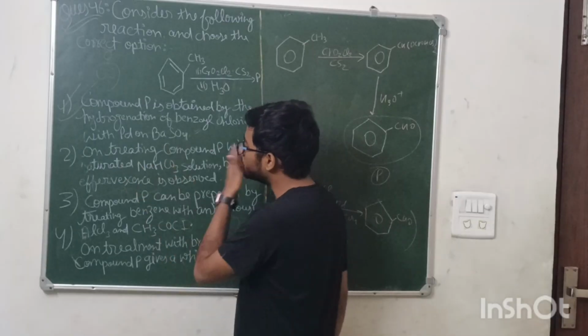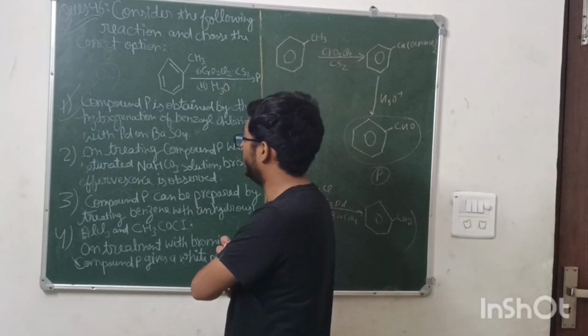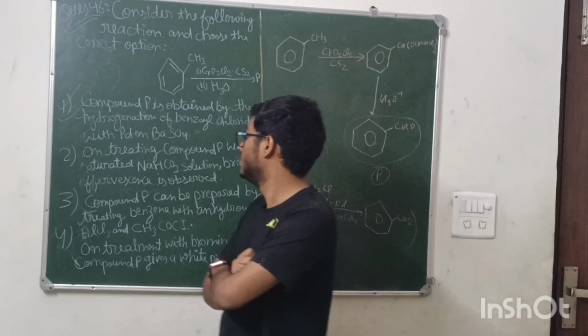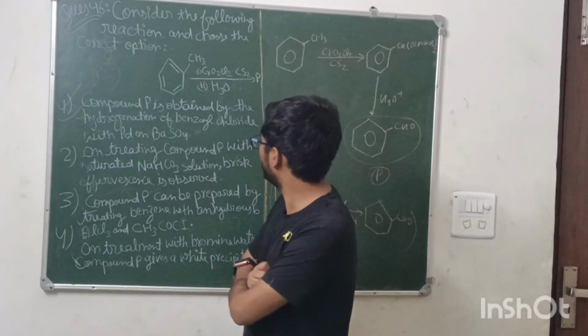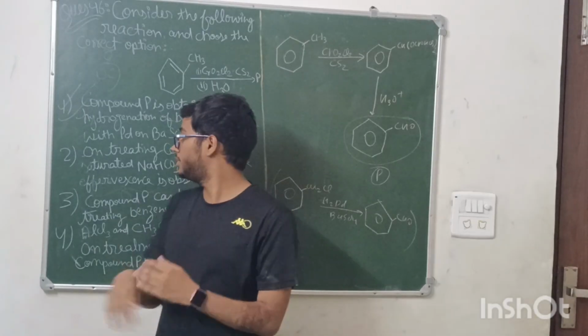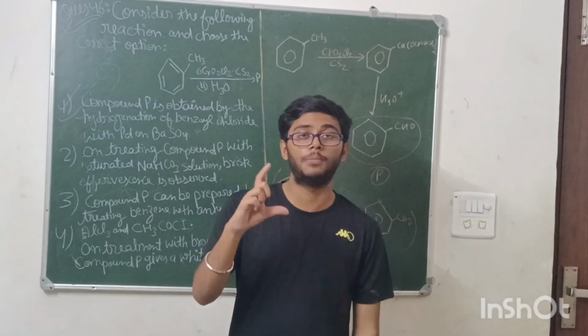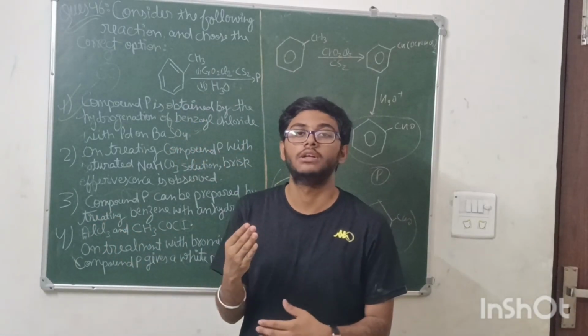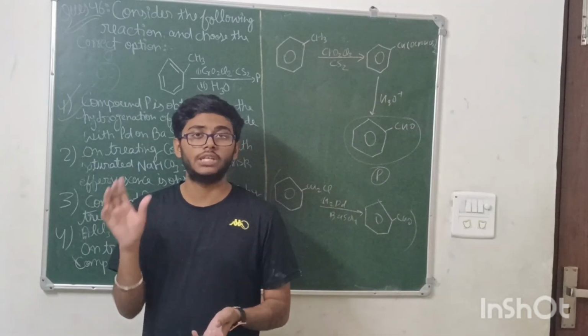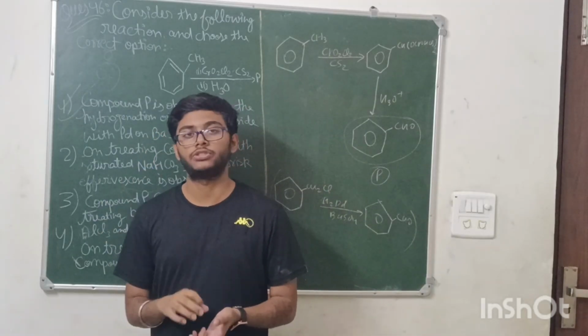See, the second option is saying that on treatment of compound P with saturated NaHCO3 solution, brisk effervescence is observed. See, saturated NaHCO3 generally gives brisk effervescence with a compound which is more acidic. And the most acidic compound can be a compound which has a carboxylic acid group attached.